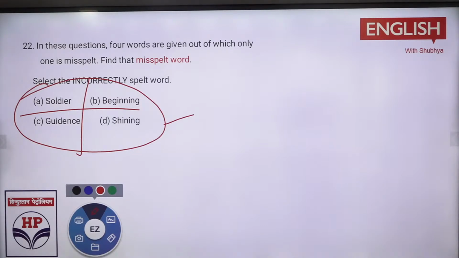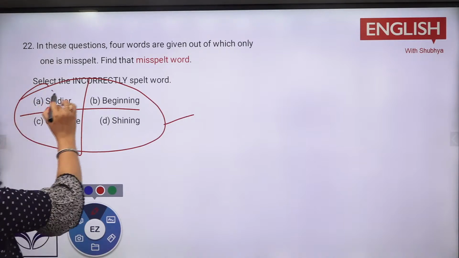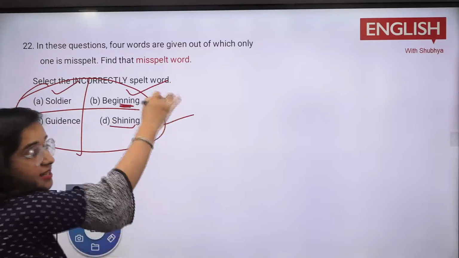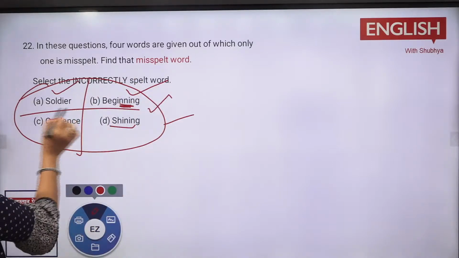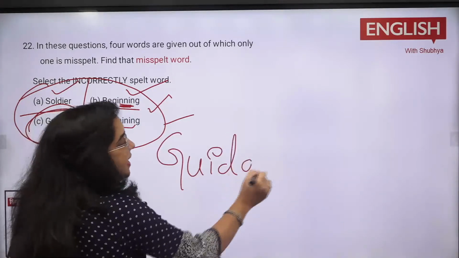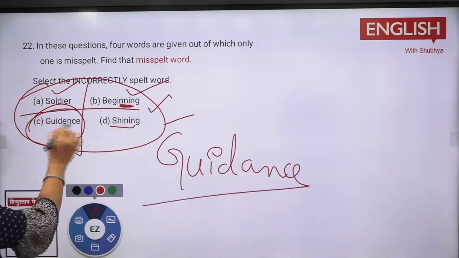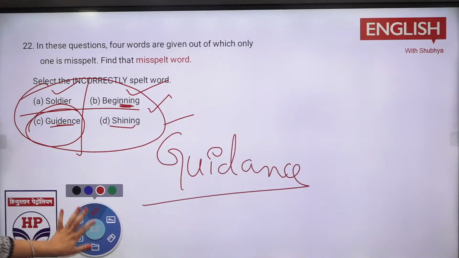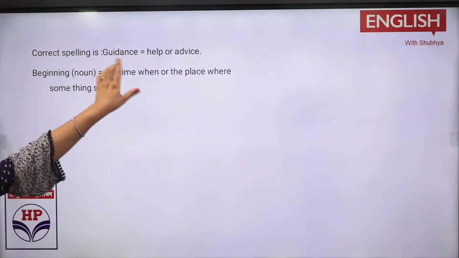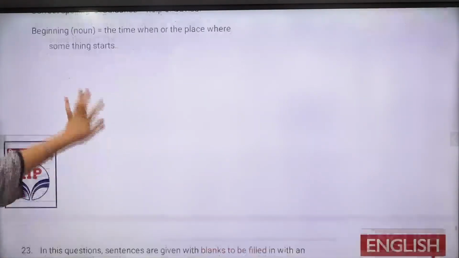B option, guidance. Now see, very good. Here soldier is the right one. Beginning is the right one. Double N needs to be there. Shining, single N needs to be there. That is also right. Guidance is wrong one. Why? It is wrong. GUIDENCE. ENCE, right? Here it is ENCE. तो guidance वाला spelling गलत था, ठीक है? तो you can just note it down कहाँ पे हमारी गलती है. Guidance होता है help, beginning आपका सही रहेगा, ठीक है?